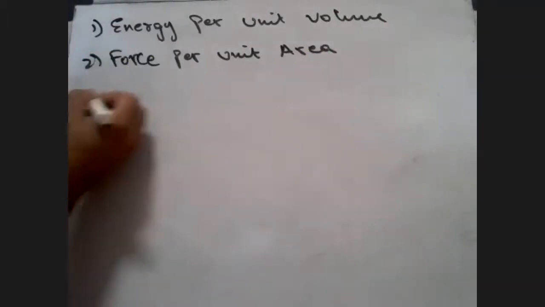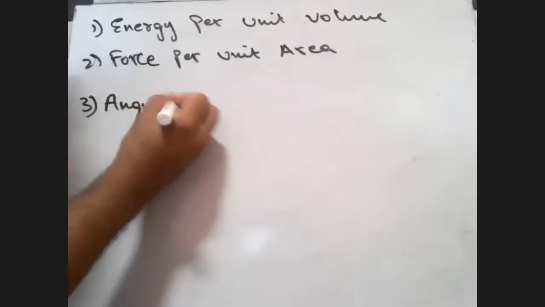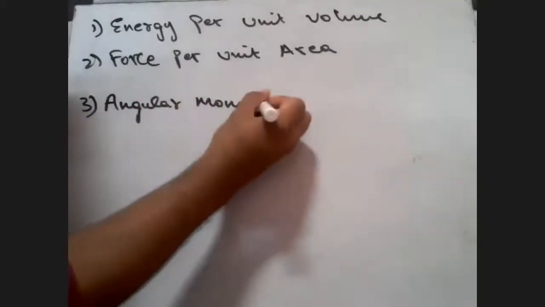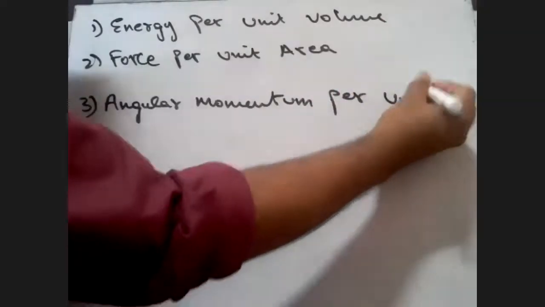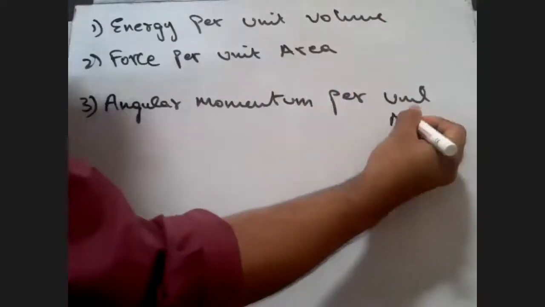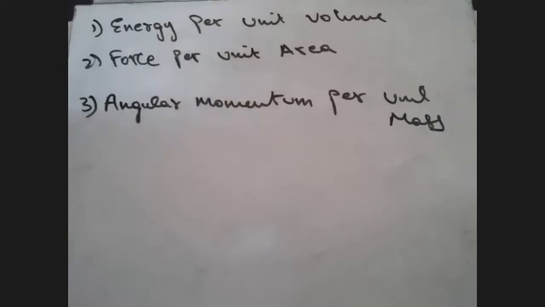Third, angular momentum per unit mass. The question is which of these has a different dimension?